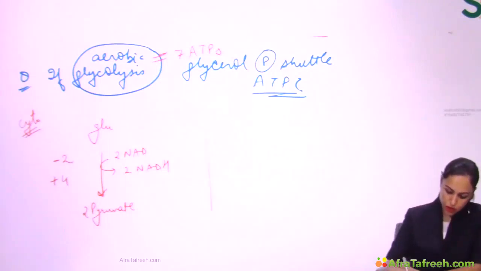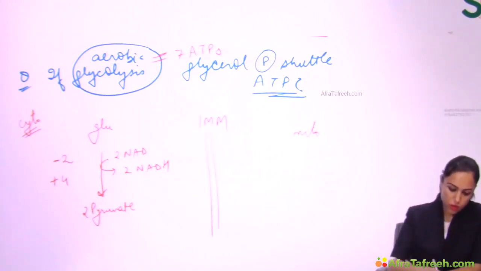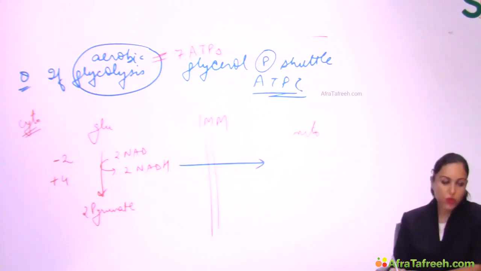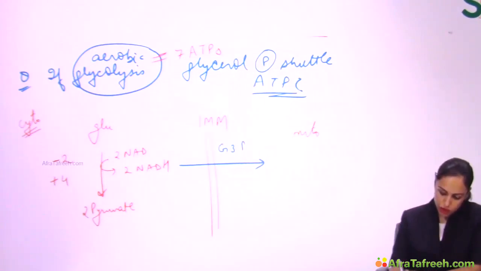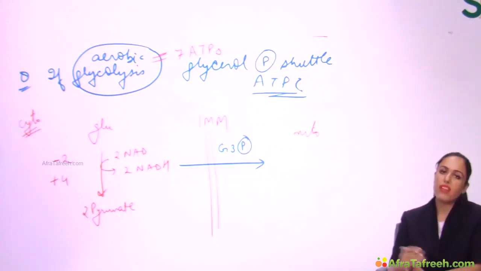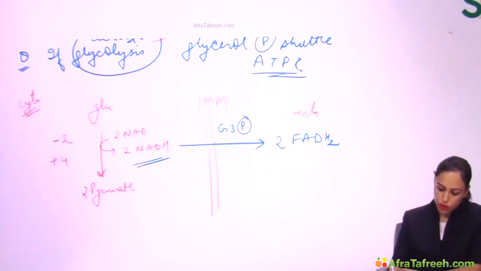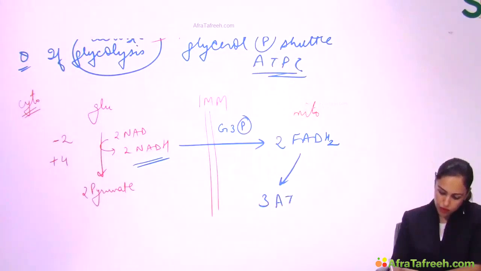So this is cytoplasm, this is the inner mitochondrial membrane, and this is mitochondria. So this NADH has to go into mitochondria. And the question is saying it will go with the glycerol phosphate shuttle, glycerol 3-phosphate shuttle. You know that by the glycerol 3-phosphate shuttle, we will be obtaining FADH2 in mitochondria. This was 2 NADH, so this will be 2 FADH2. Now 2 FADH2 will give 3 ATPs, right?